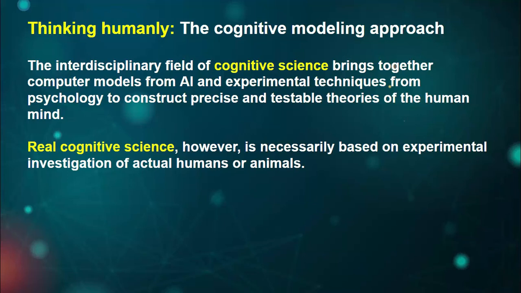Thinking humanly. Okay, the cognitive modeling approach that we have. What is cognitive science? I have highlighted this point here. Cognitive science brings together computer models from AI and experimental techniques from psychology to construct precise and testable theories of the human mind, which means that you need to combine the computer model and the experimental techniques on that particular model, and give a combined result to that particular machine. Then real cognitive science is necessarily based on experimental investigation of actual humans or animals.